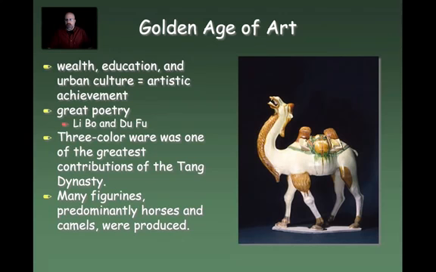In this case here, the camel is quite interesting because it also is considered a piece of tri-colored pottery, but again, it may reflect the significance of the Silk Road as a major trading route. If a wealthy merchant could afford to have pottery created, he most likely would have something created that reflected his wealth and his status in society. And since as a trader and a merchant he probably made his money off the Silk Road, he would have in this case had a camel made, because that would have been the primary means by which goods were brought back and forth between the West and China.